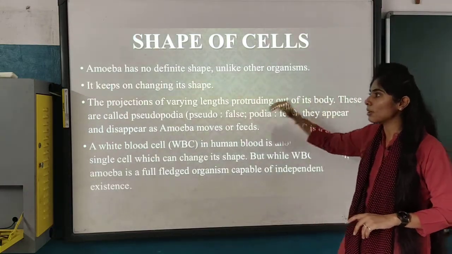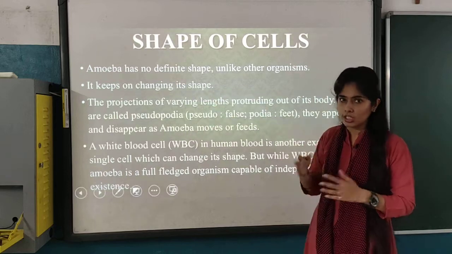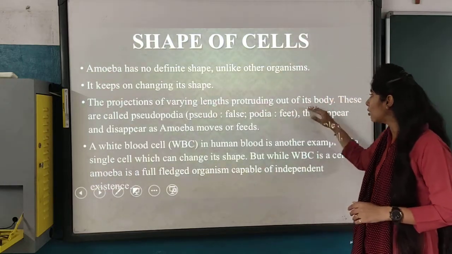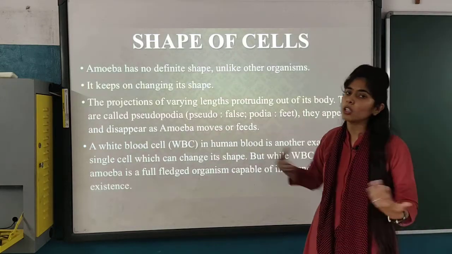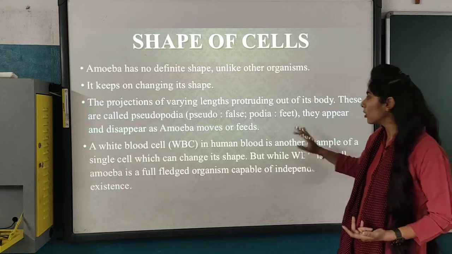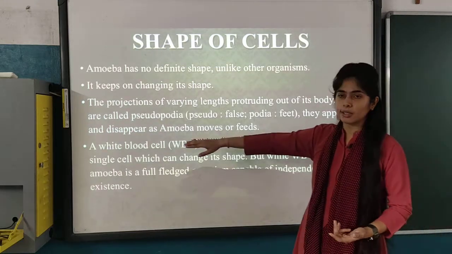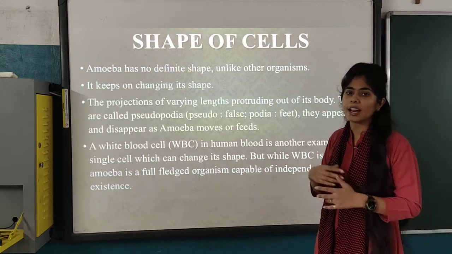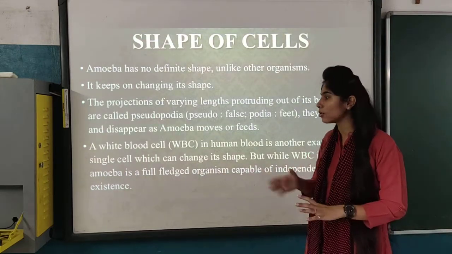Unlike other organisms, it keeps on changing its shape. The projections of varying length protruding out of its body are called pseudopodia. This is all revision about your standard 7 amoeba. They appear and disappear as amoeba moves or feeds. They are the false feet, the pseudopodia.